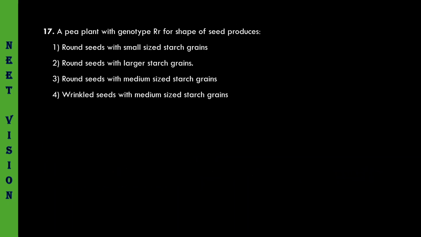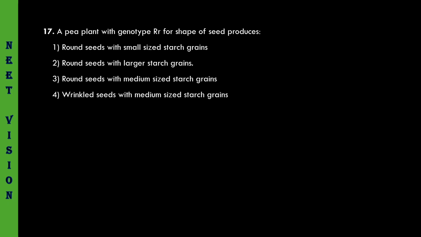A pea plant with genotype capital R small r for shape of seed produces... I said for shape of seed it is a pleiotropic gene. In terms of shape of the seed, it shows the dominance pattern of inheritance. In terms of size of starch grain, partial dominance.